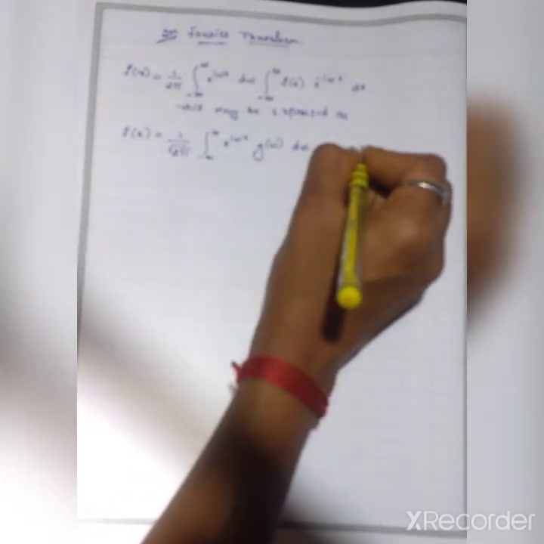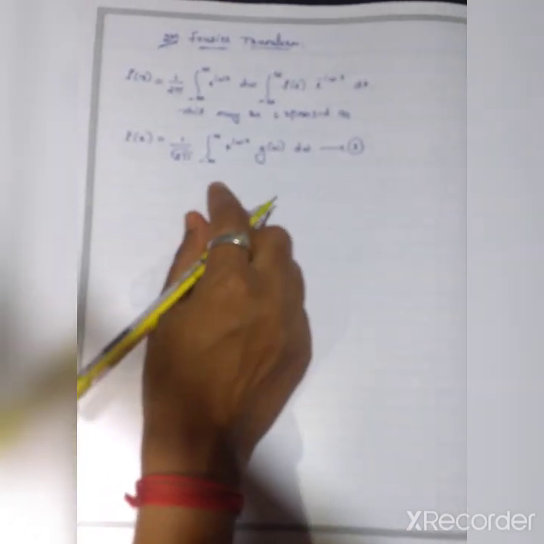Consider this as expression number 1. So how did I write this expression? See here.